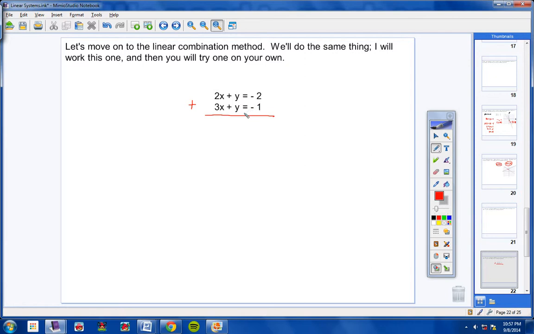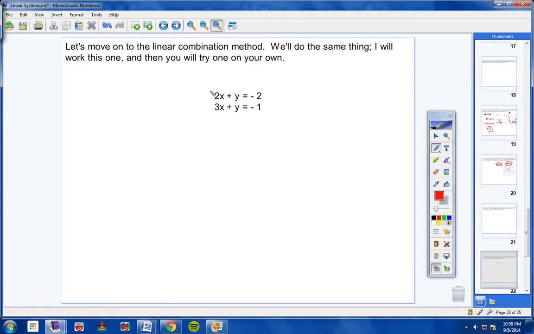Now, don't take notes on this. Just watch and see what happens. If I add these 2 equations right now, look what I'll get. I will get 5x plus 2y equals a -3. Now, I have a couple questions for you. Did my x's cancel out? No, they did not. Did my y's cancel out? No, they did not. So this really didn't help any, okay? But your goal is to add these 2 equations together so that your x's or y's cancel out.